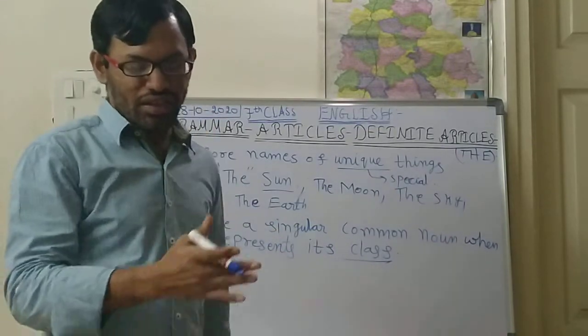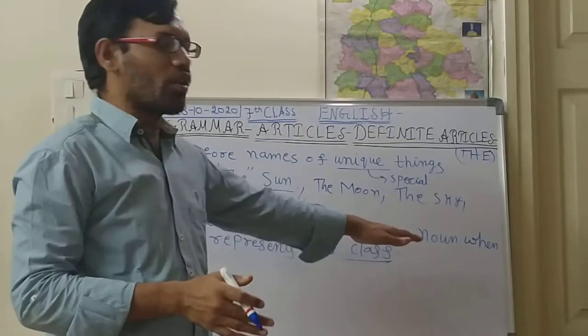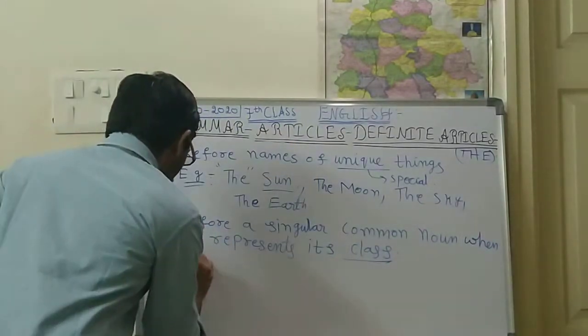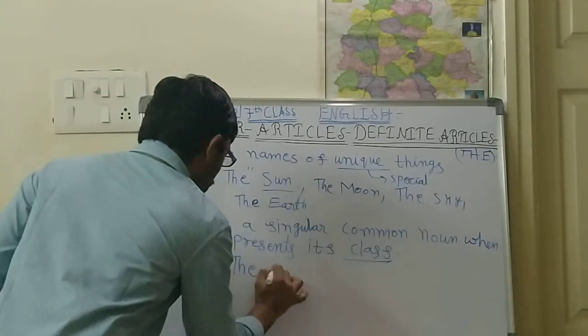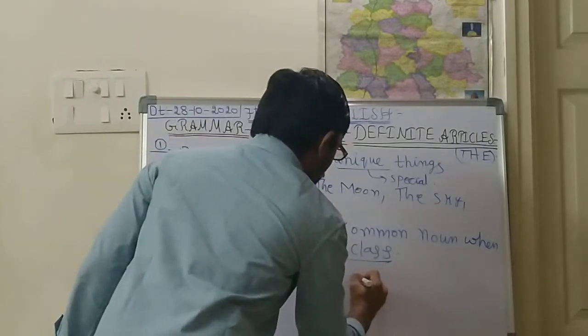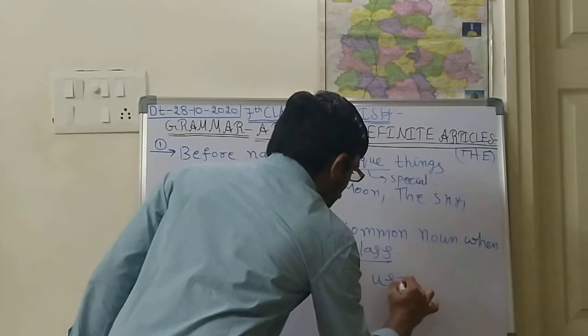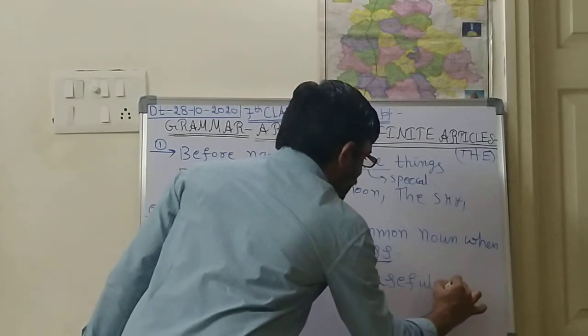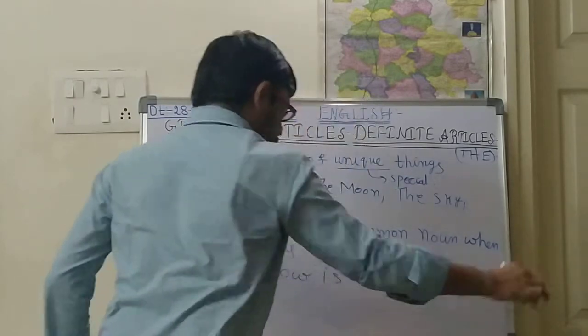So like this, here before a class of any singular common noun. Suppose if we want to say, for example, the cow is a useful animal.